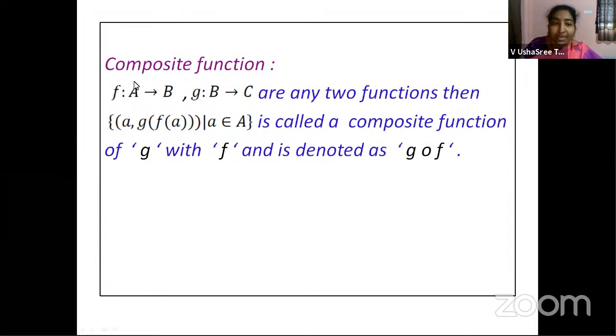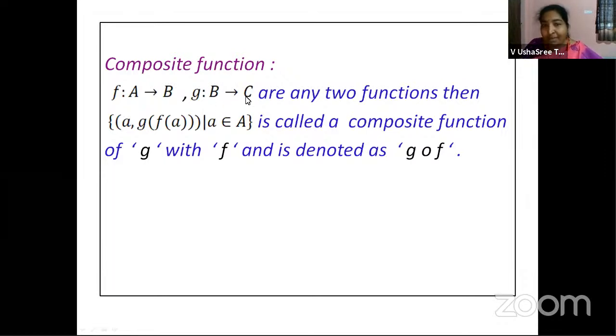Now, what is that you are doing here? First, we will try to understand this in bits and pieces, then we will try to assemble the things. Right, what is this f of a? First, you are taking an element from set A. You are substituting in this function to get f of a. Where will be this f of a? f of a will be in B. Now, this B is related to C. Got it?